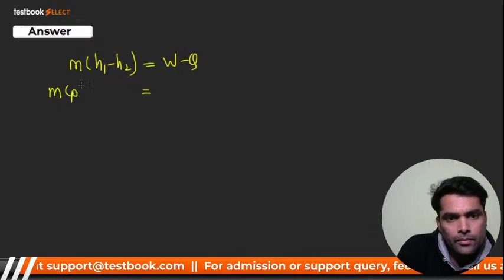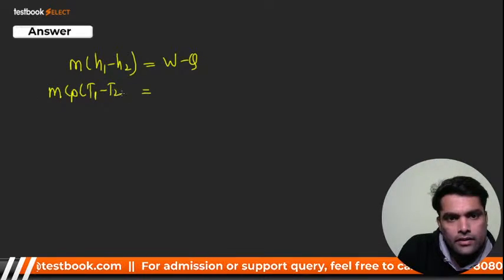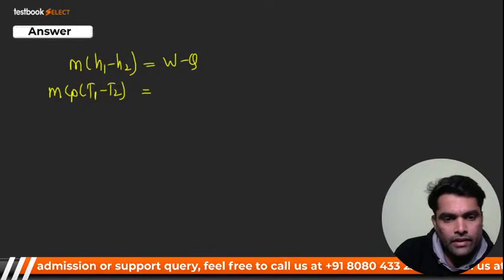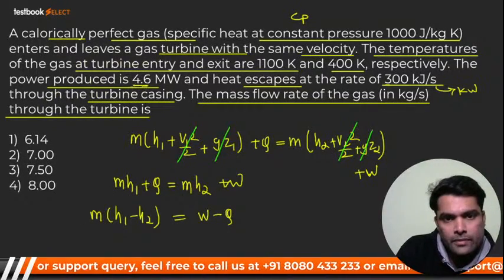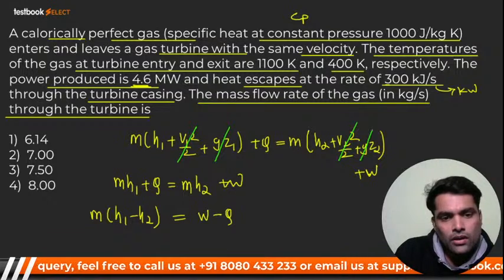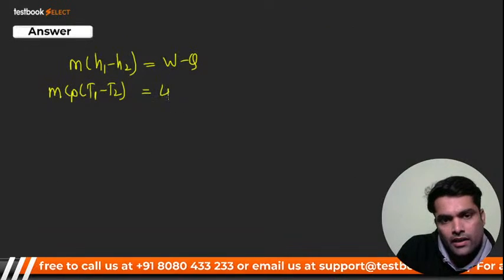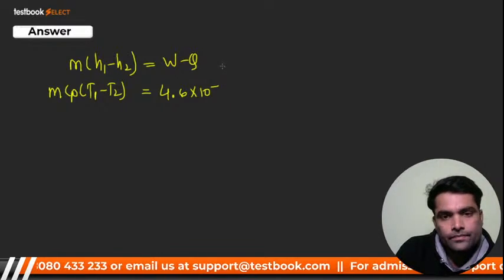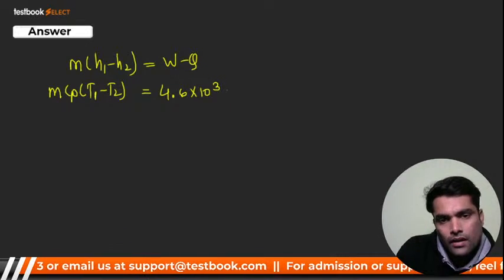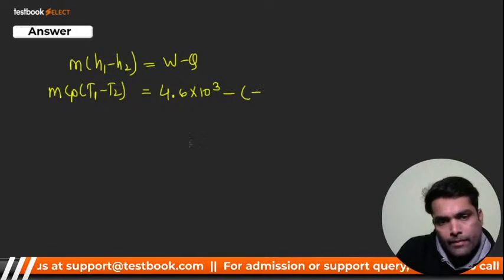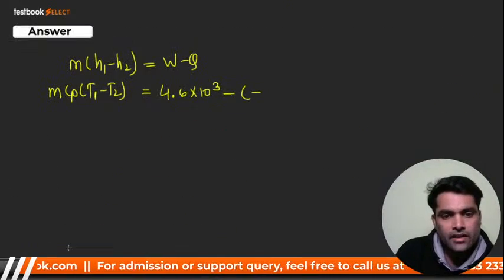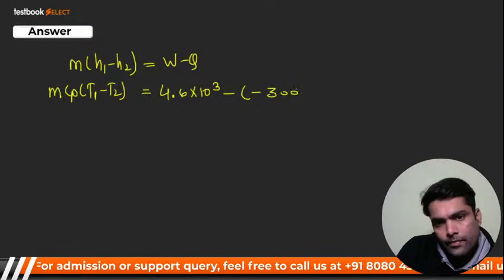It should be m·Cp(T1 − T2) equal to W. That W is given, 4.6 megawatt, which we can convert into kilowatt, so it is 4.6 into 10 raised to power 3, minus of minus, because it is rejection, that is 300, minus 300.